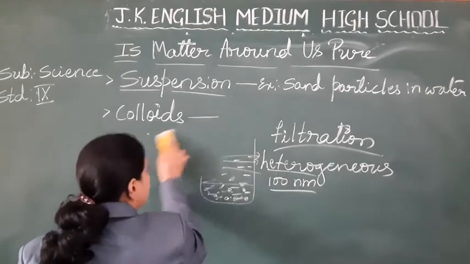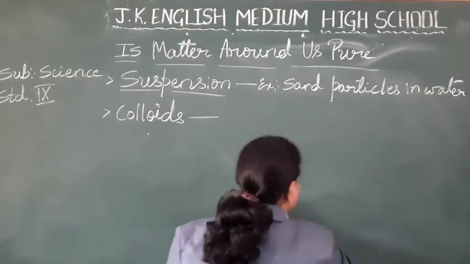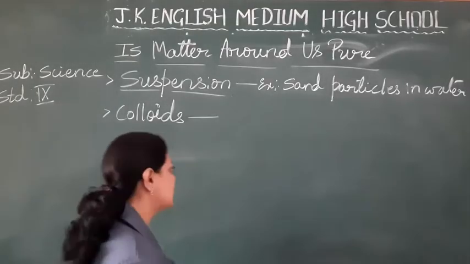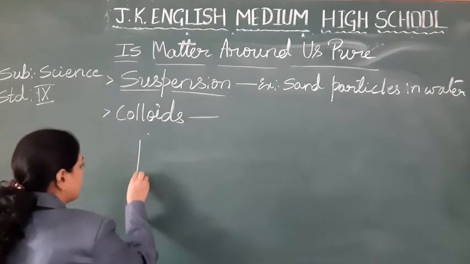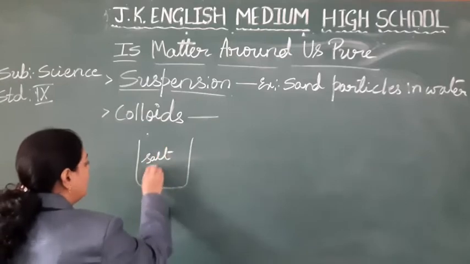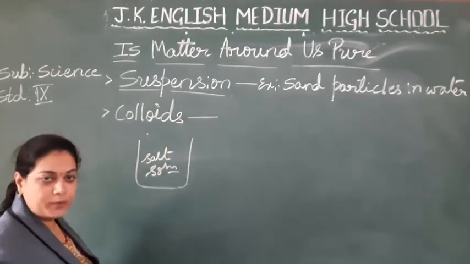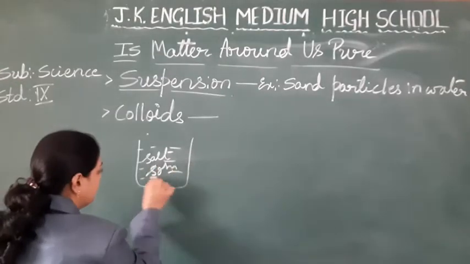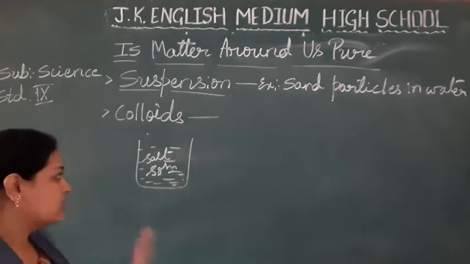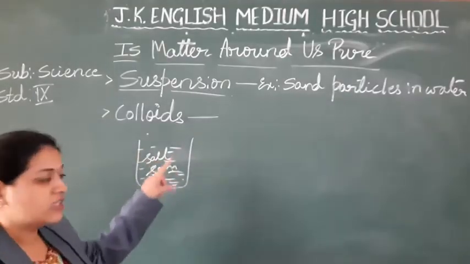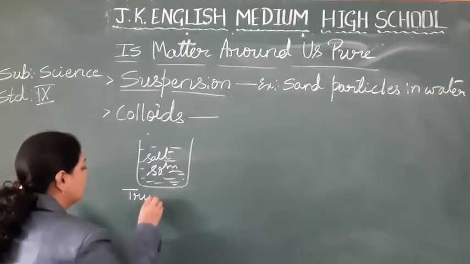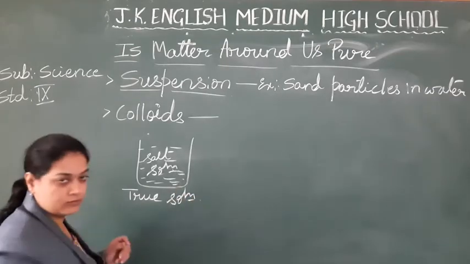Coming to the next one, the third one, that is colloids. What are colloids? See students, let me give you 3 examples. This is one beaker where you have prepared a salt solution. How are you going to prepare a salt solution? You took the water, put the salt, stir it well, and it will dissolve. So you cannot see the solute particles, which are equally distributed in this. So we are going to call this a true solution.